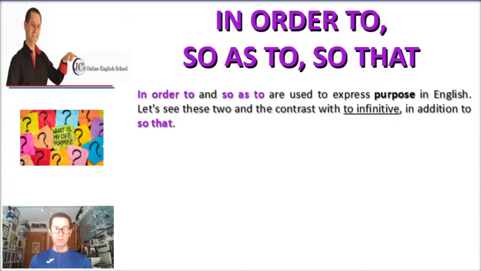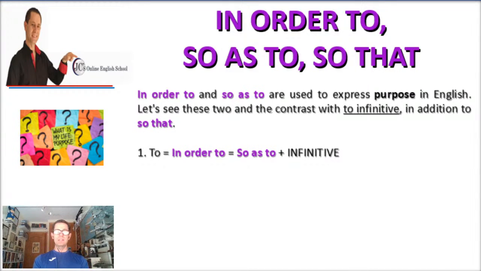To express purpose, don't forget. Now, let's see these two and the contrast with to plus infinitive, in addition to so that, which we will study a few minutes later. So we're going to concentrate on the first two, in order to and so as to, and we will leave so that for a little bit later.